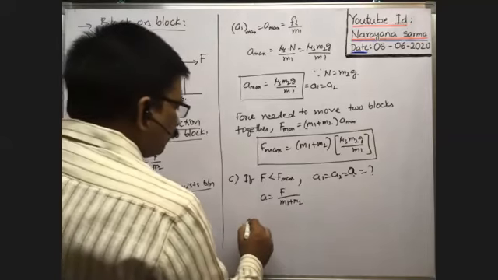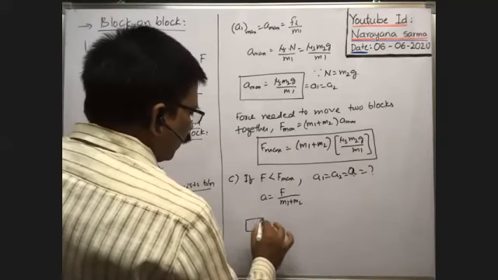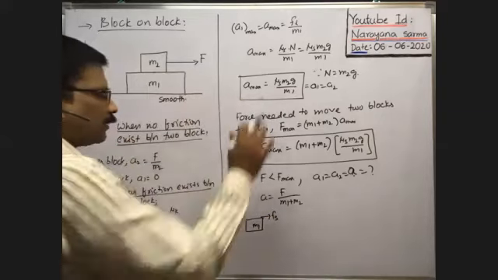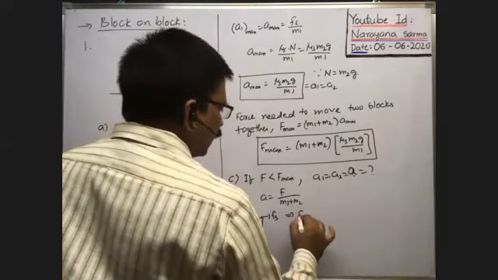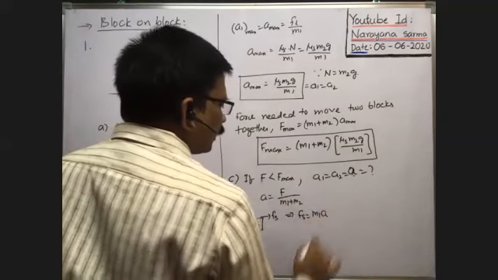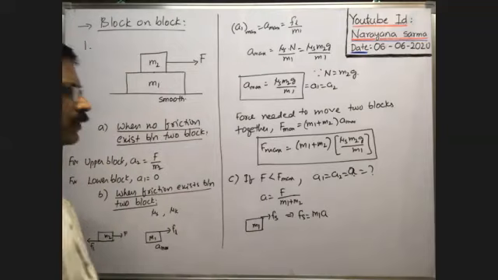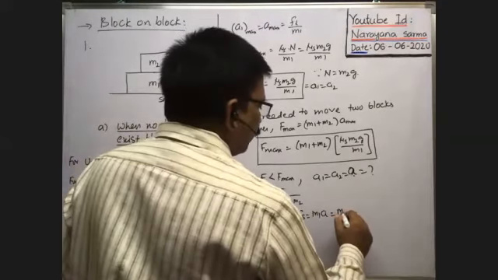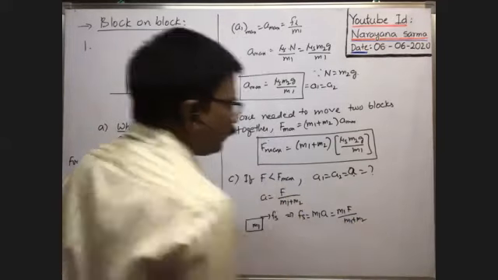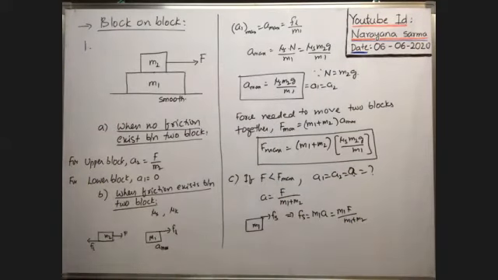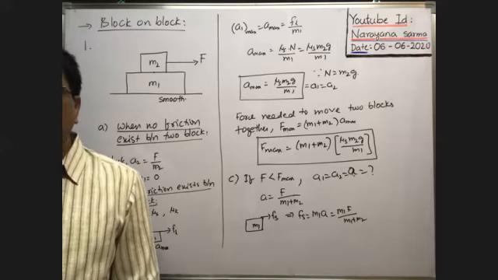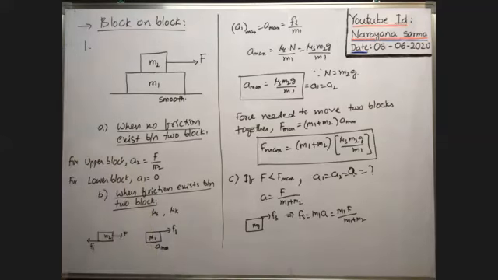Therefore, on block M1, static friction exists and pulls the block in the forward direction. This implies static friction Fs is equal to the mass of the block M1 into acceleration a. It is the static friction, which is equal to M1 into a, that is M1 F by (M1 plus M2). This is the static friction between the two blocks.